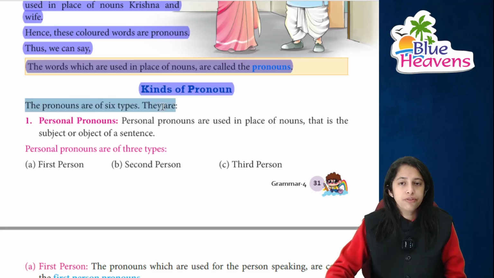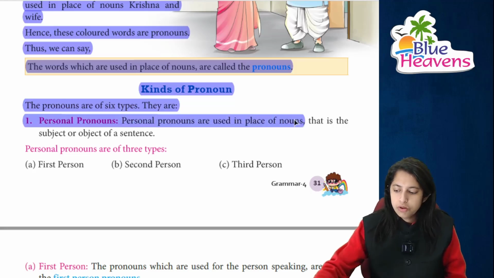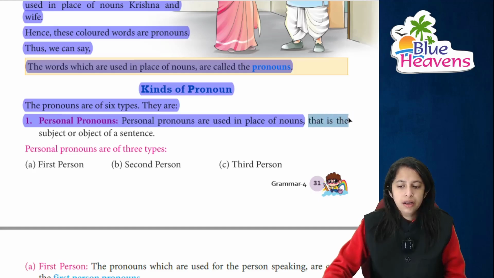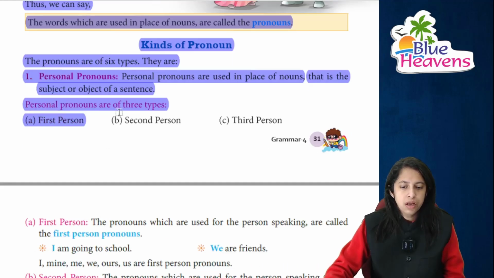Now moving on to kinds of pronouns. The pronouns are of 6 types. The first one is the personal pronouns, जो हमारे लिए use होते हैं. They are used in place of nouns, that is, the subject and of course the object of the sentence. Personal pronouns 3 type के होते हैं. There are 3 types: first is first person, then second person, and the last one is third person.